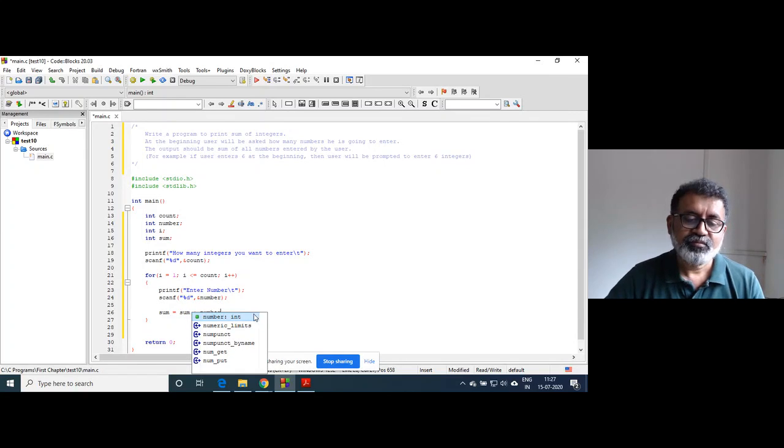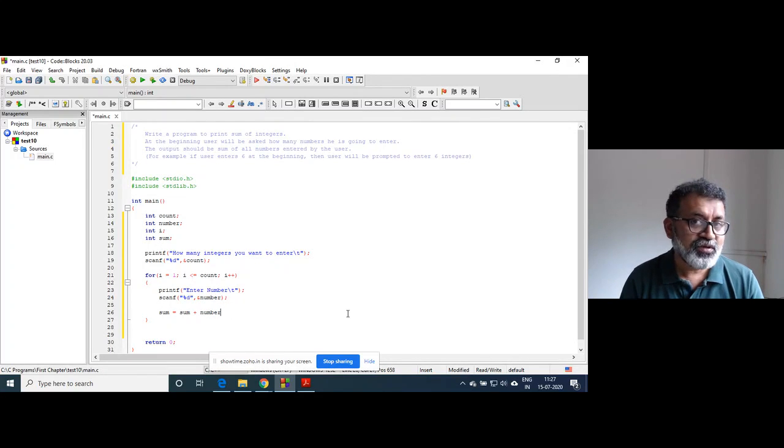So here, the single statement will be sum plus number. I know this might be a bit difficult, a bit confusing for you, but this kind of logic is going to be used numerous times while writing programs in C. Not only C, in any language. Learn Python, Java, any language, this kind of logic is going to help you always. So sum is equal to sum plus number. That's all.